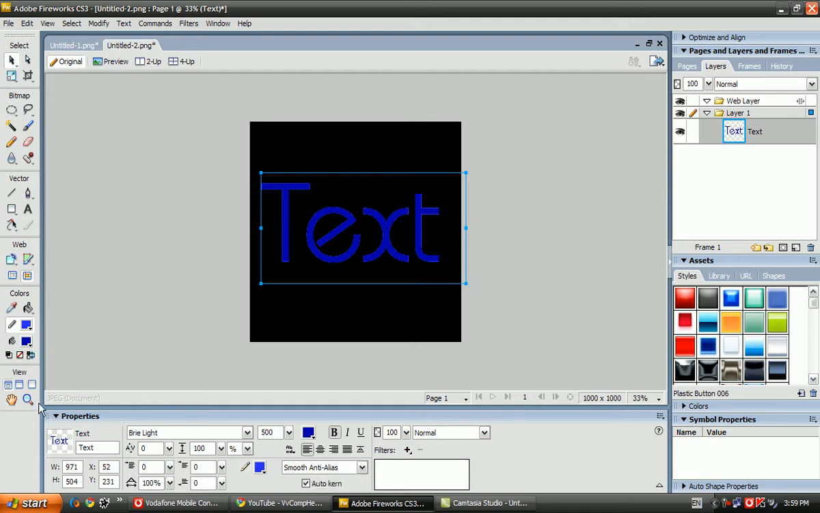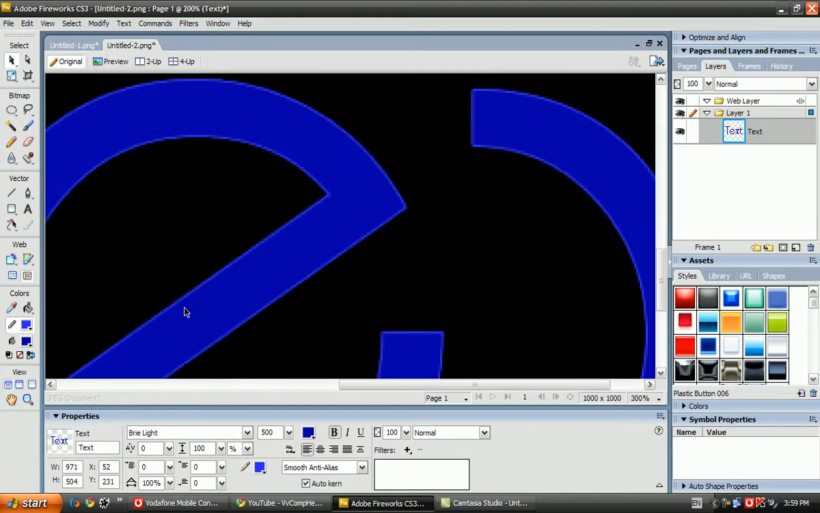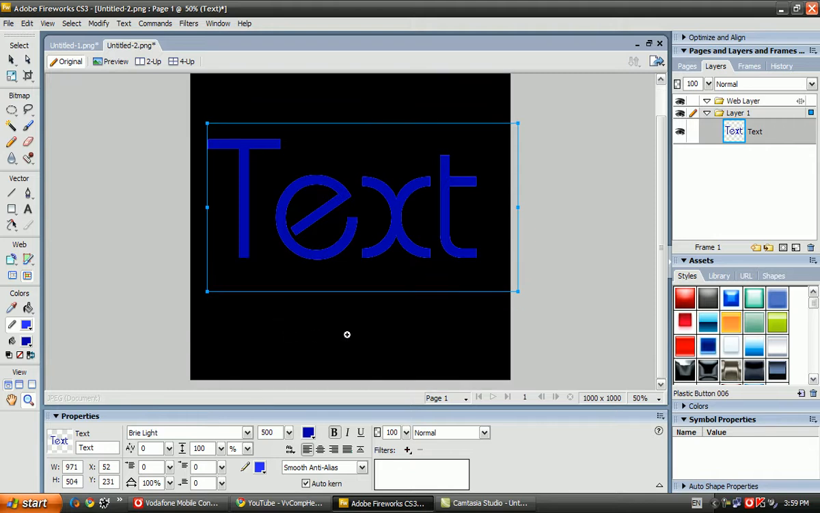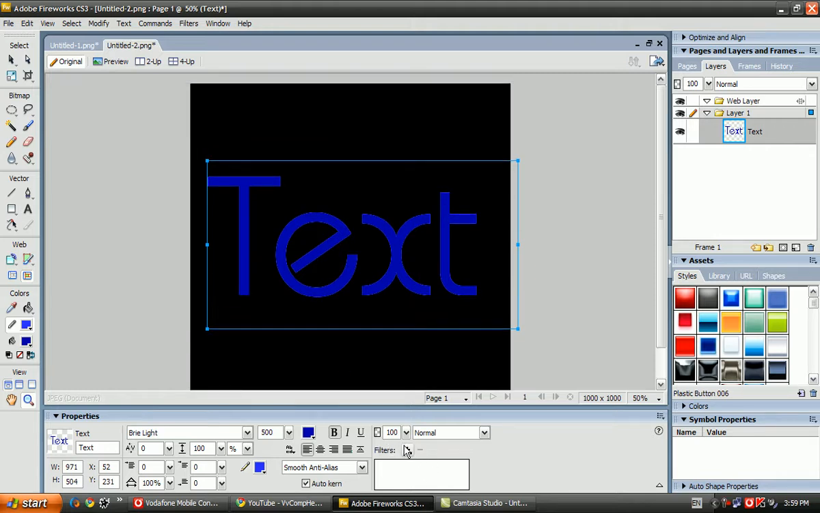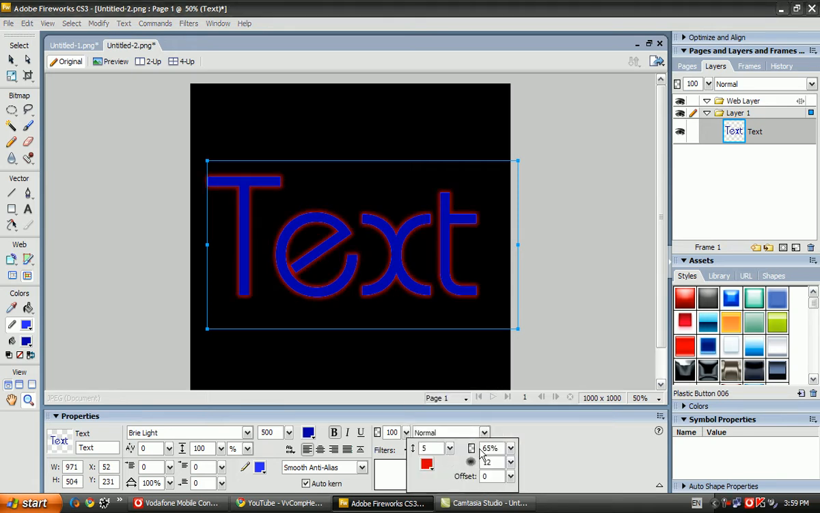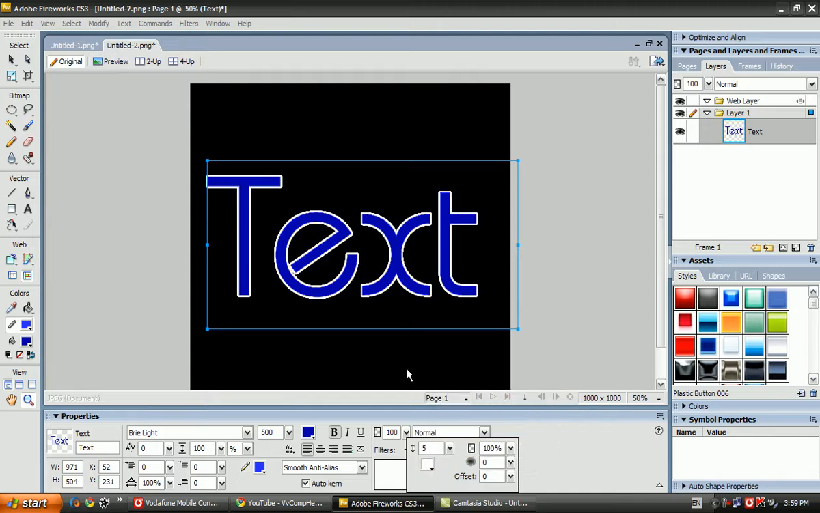Now you can see here edges. We will make it disappear very easy by clicking to filters, glow. Now you can make it this 100, 10. Now you can make it all the colors. I make it just white. Yeah, it looks good.